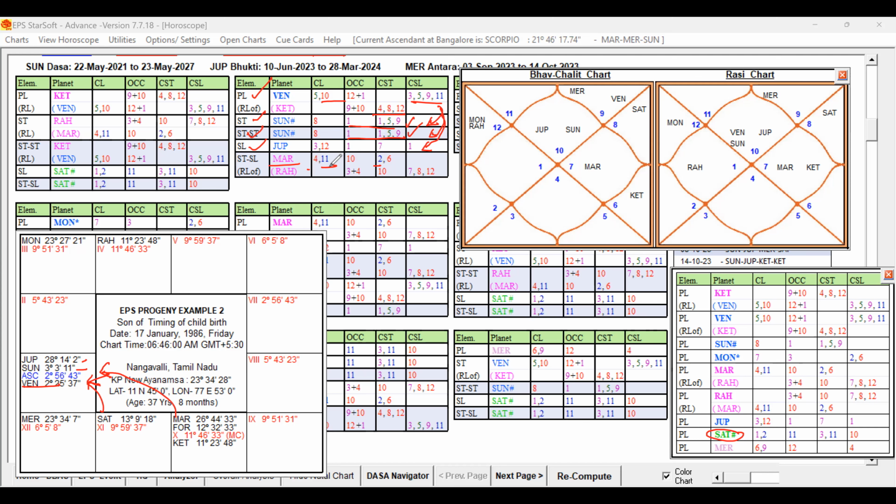So 11 is good and 4 and 10 are not good. So if you take only these CLOCC, you will not be able to come to any conclusion. And Saturn is aspecting it. Saturn, second lord from the 11th house, is aspecting, so we can say it is supportive.